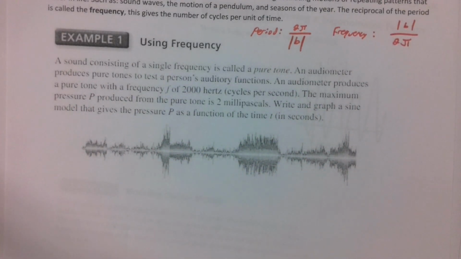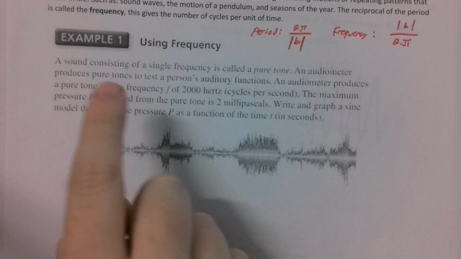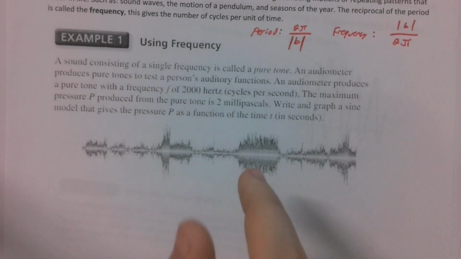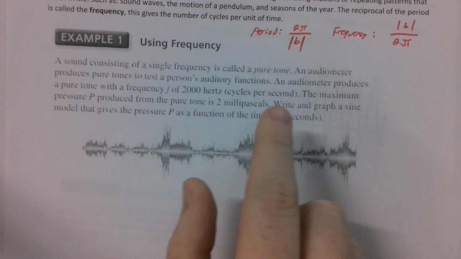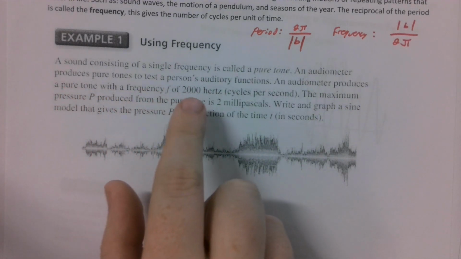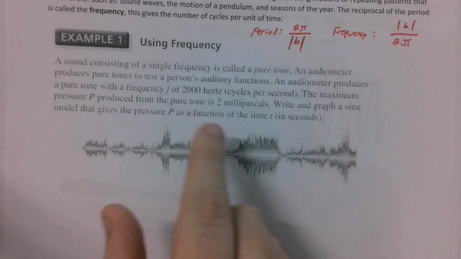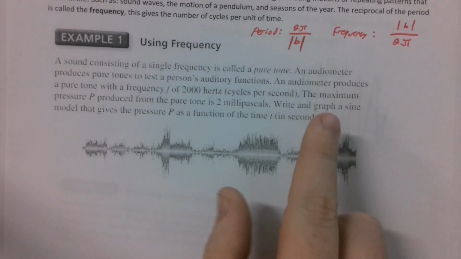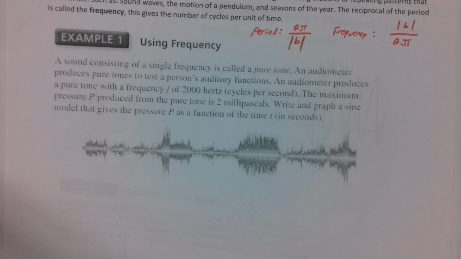A sound consisting of a single frequency is called a pure tone. The most famous pure tone, by the way, is 440 hertz. That's an A note. An audiometer produces pure tones to test a person's auditory functions. An audiometer produces a pure tone with a frequency of 2000 hertz, which is a unit of cycles per second. The maximum pressure P produced from a sine tone is 2 millipascals.